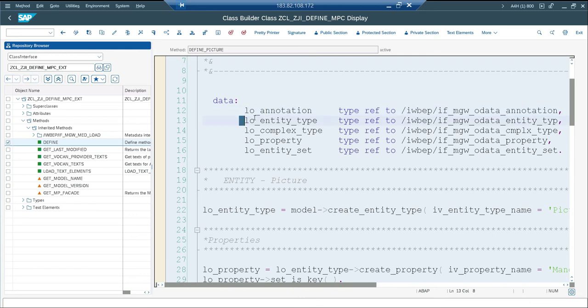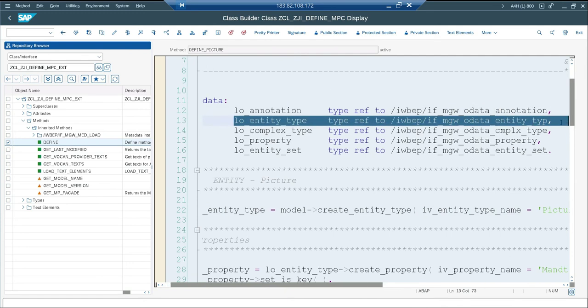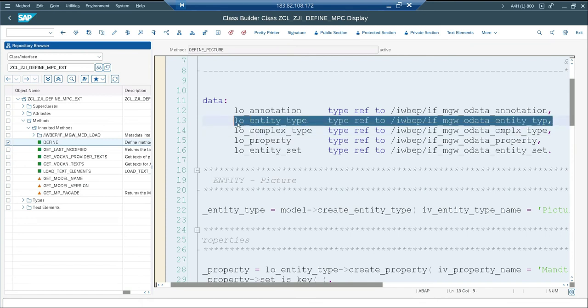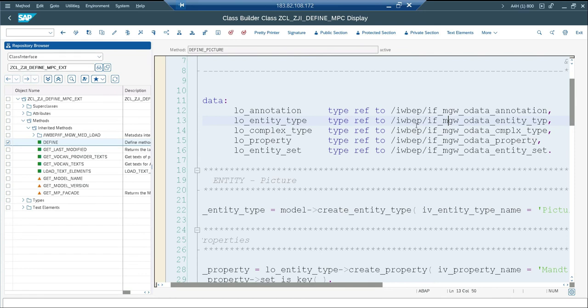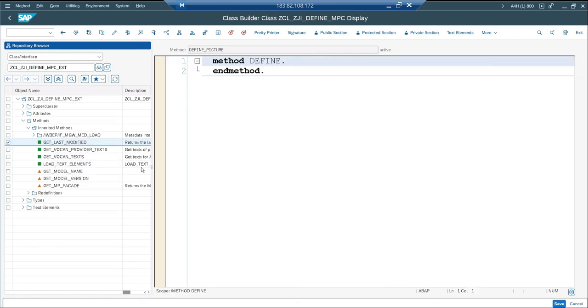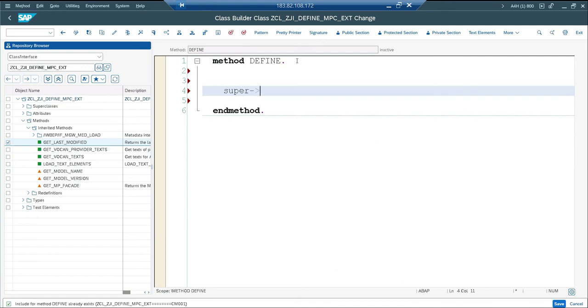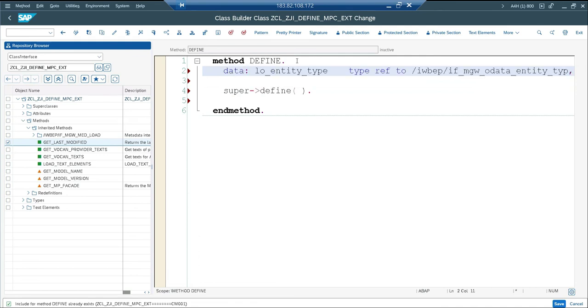A few things I want: this is the object reference variable which creates the entity. I want this variable to be defined in my redefinition as well. So let me copy this, the same thing to be used in my redefinition method as well. Now go to redefine, right click, redefine it. Here I need to call the super define, because that is the base, and here let me have that variable.